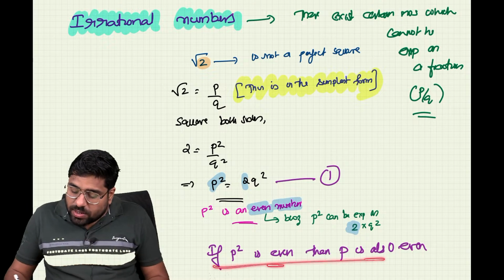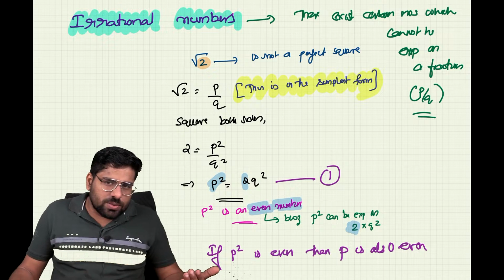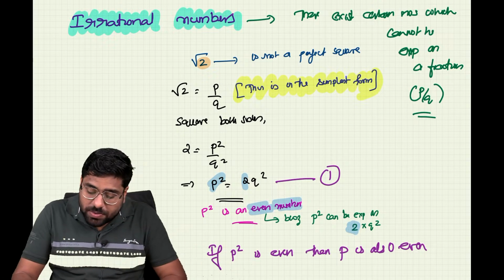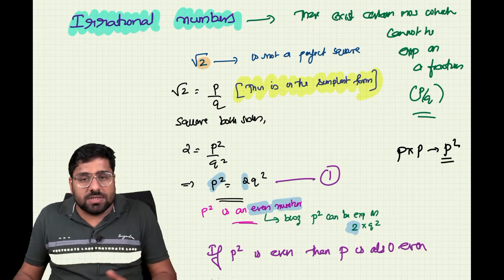So if p square is an even number, then we can say p is also even. Because p square is the product of p and p, and if p square is even, that means p is also even.